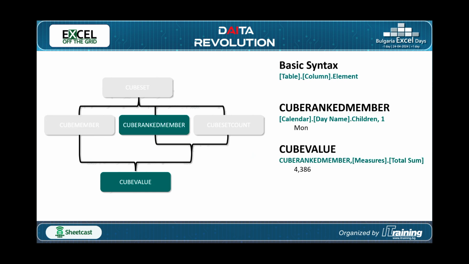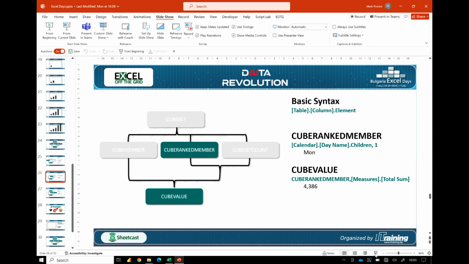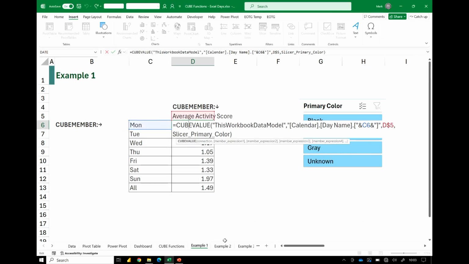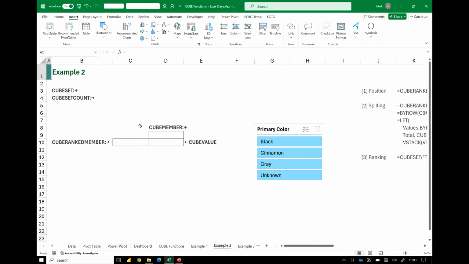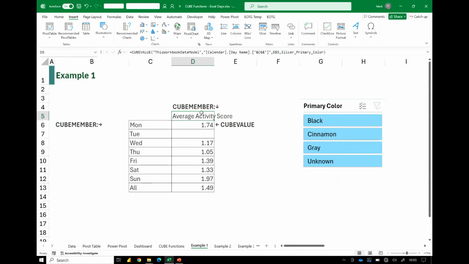But we've got more. We have cube ranked member and cube value. So cube ranked member, rather than allow us to explicitly state what element we want to use, you can see that we've got calendar, and then day name, and then children. That's all of those items. And then if we say we want the first child from that, that will give us Monday as a response. So let's see how we can use that.